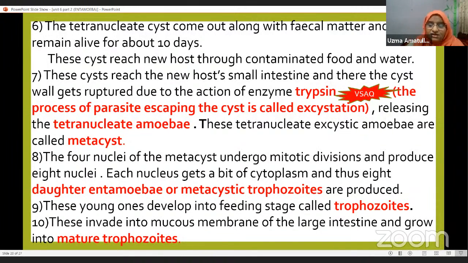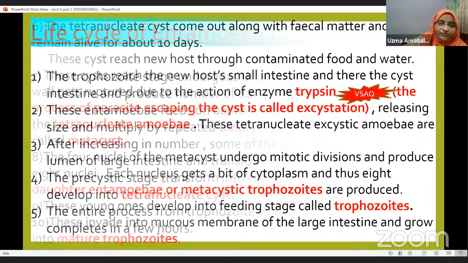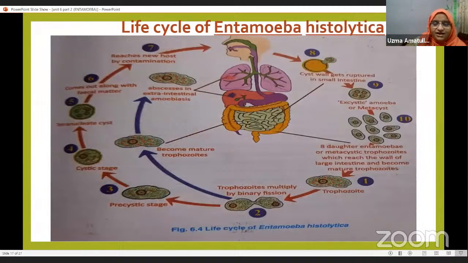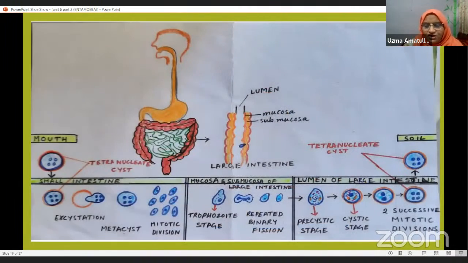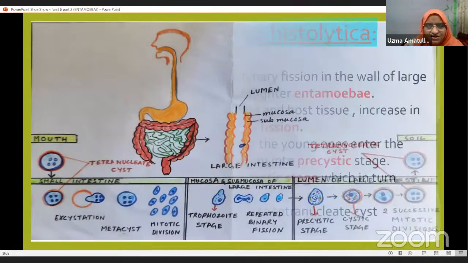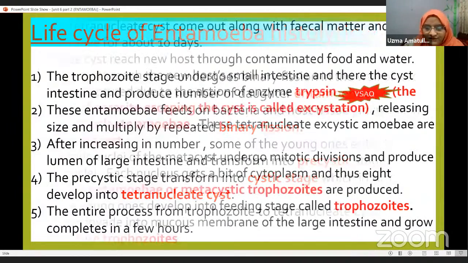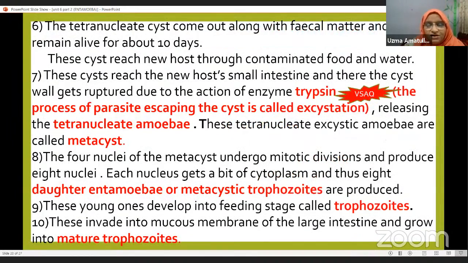These 2 slides are the life cycle. The diagram of this life cycle, you need not draw. It is only for your explanation. This slide and this one are all you have to write for your life cycle.